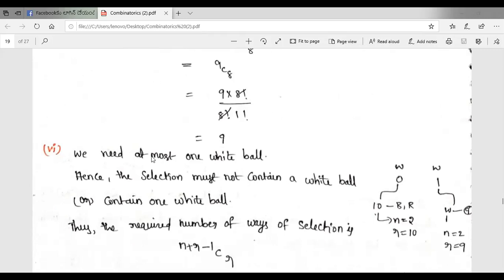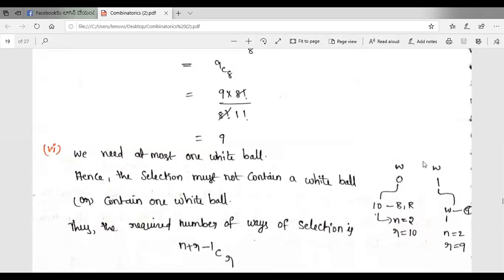If a white ball is not contained in that selection, the total selection of 10 balls is from the blue and red boxes. So the number of objects is 2 and the combination is 10, in which case a white ball is not present in that selection.